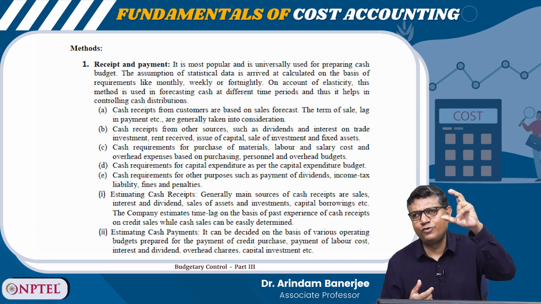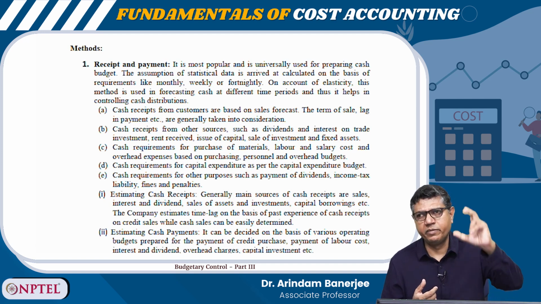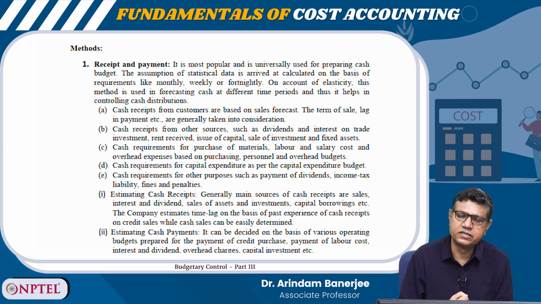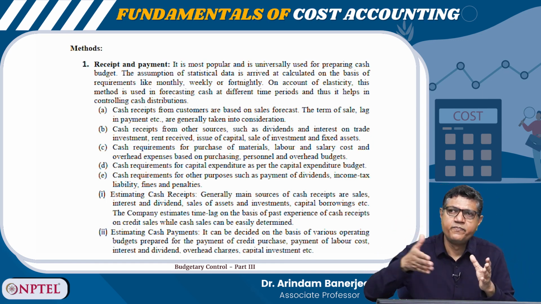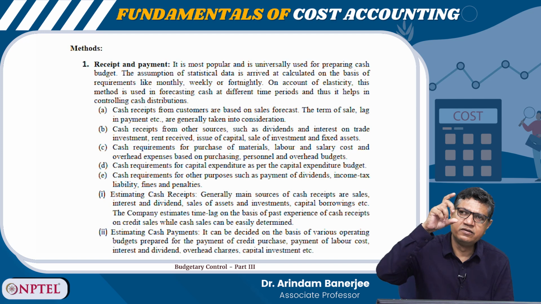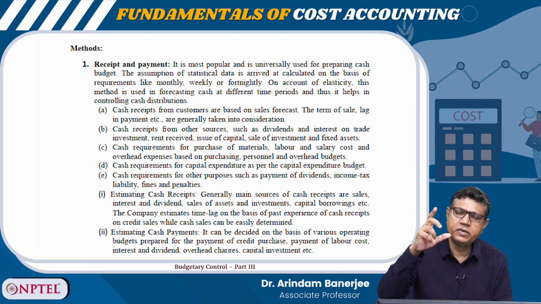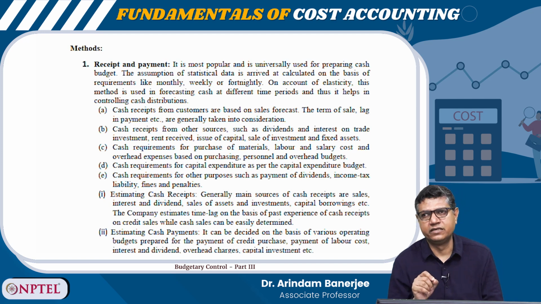So, we list down all the receipts, I list down all the payments, I deduct the payments from the receipts, and I get the net cash surplus. If in a particular month, if I am doing month by month, the total receipt is more than the total payment, then I will get cash surplus. In a particular month, if the cash payments are more than my cash receipts, I will get cash deficit.